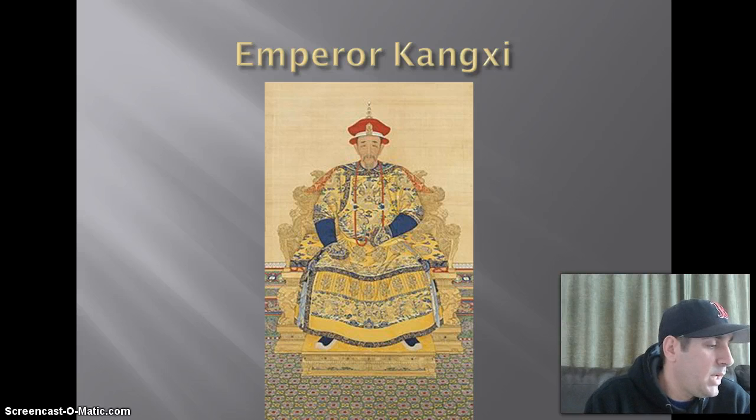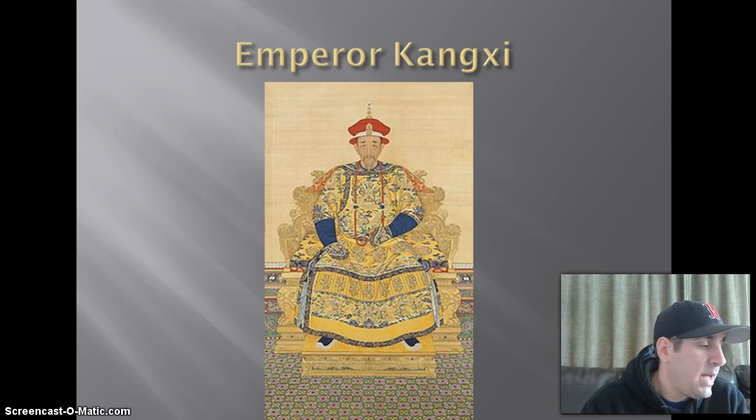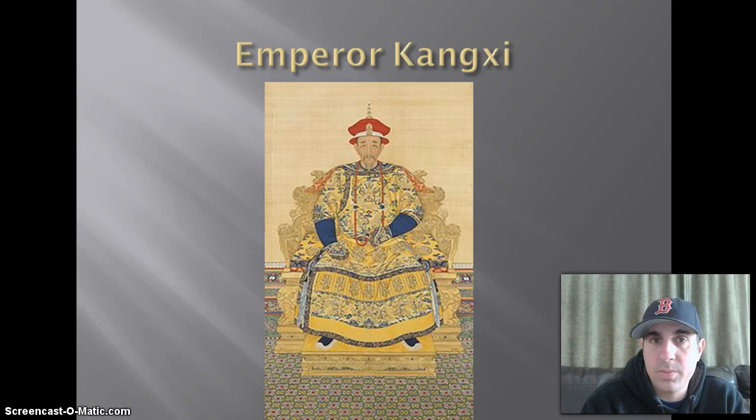Emperor Kangxi, this gentleman here, took over at the age of 16. He incorporated a lot of outside thinking, a lot of outside ideas, like European map making, pharmaceuticals. He was even accepting of the Christians coming into his country. However, he was not in favor of giving up the ancestor worship that took place in China.